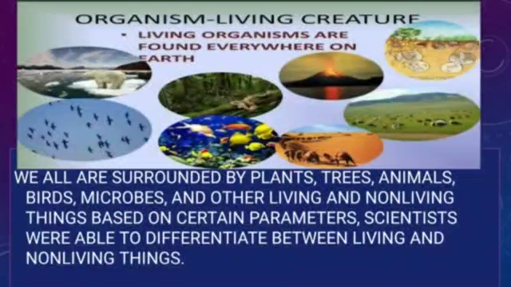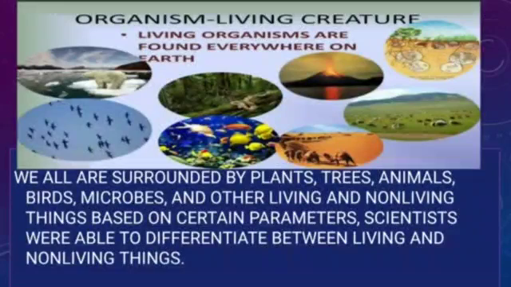Though they are different in plains, in deserts, in mountain areas and on sea beaches, we are surrounded by plants, trees and animals, different in different areas. Everywhere animals, birds and microbes are there. So we are surrounded by living and non-living things.